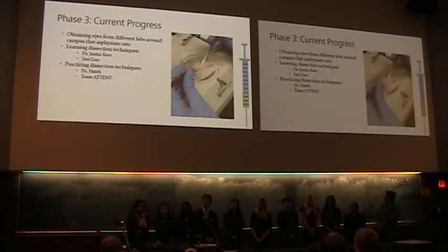Phase 3 is currently working on practicing and perfecting dissection techniques, as dissecting and isolating the individual layers of the eye and being able to qualitatively analyze them is an intensive process and involves a lot of precision and technique. We've currently been able to secure a stable source of eyes to practice these dissection techniques and to consult with many experts in the field. And now INJECT will talk about future challenges and our team's dynamic.